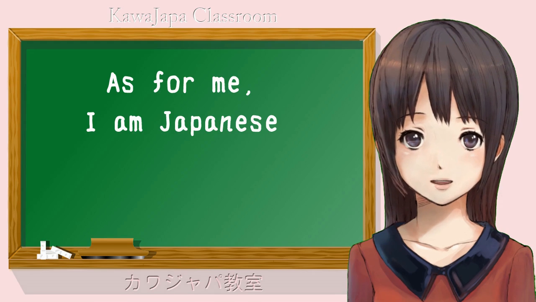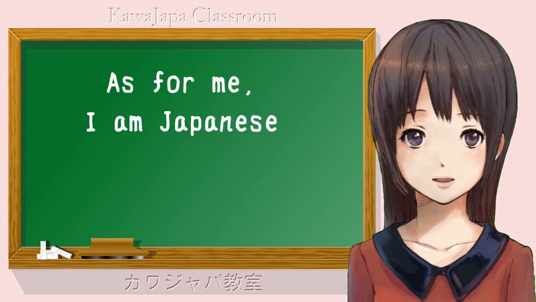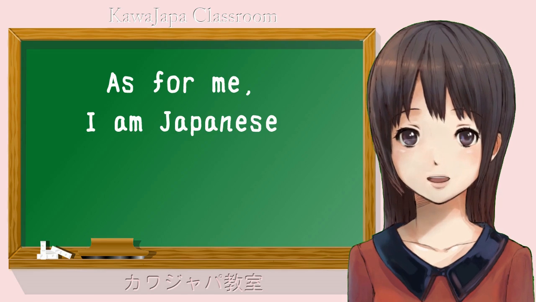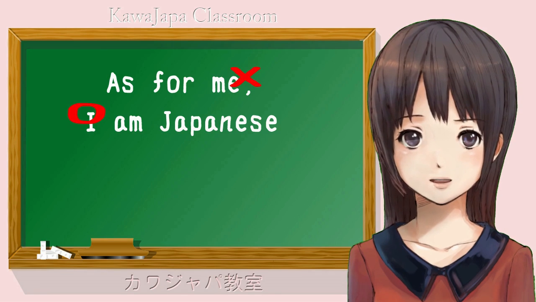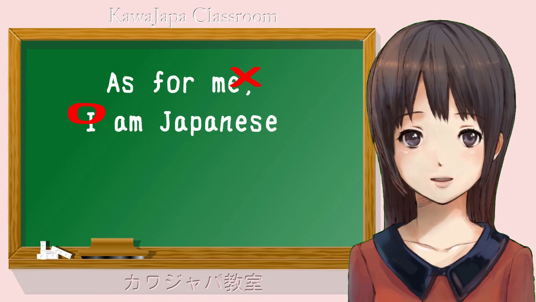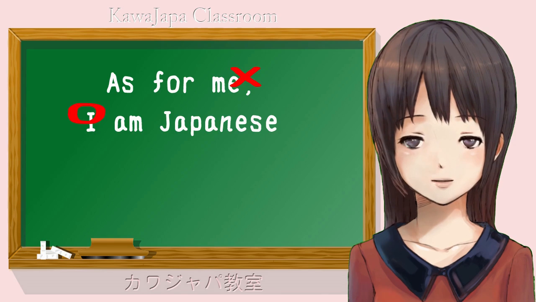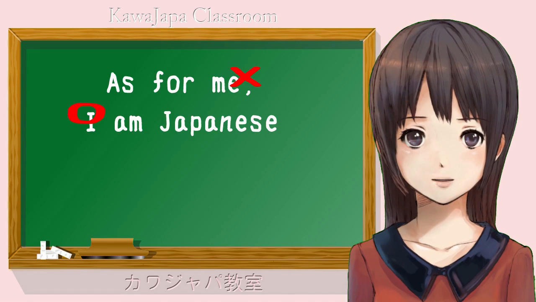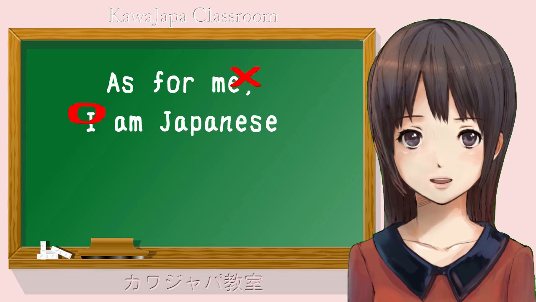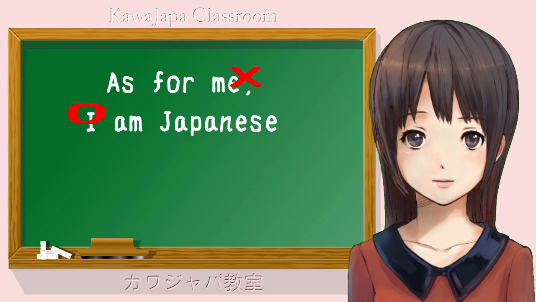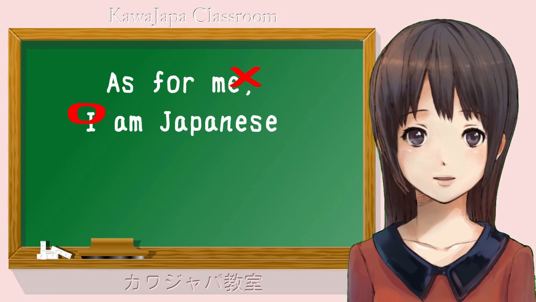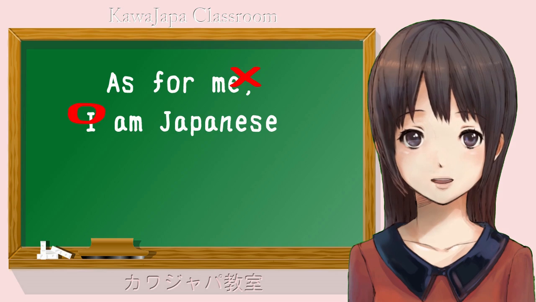As for me, I am Japanese. What is the subject, the doer of that sentence grammatically? It is I, isn't it? It's not me. In fact, you can't use me in this way. You can't say me am Japanese. That's not correct English. As for me, I am Japanese. The subject is I, not me. Wa works in precisely the same way.